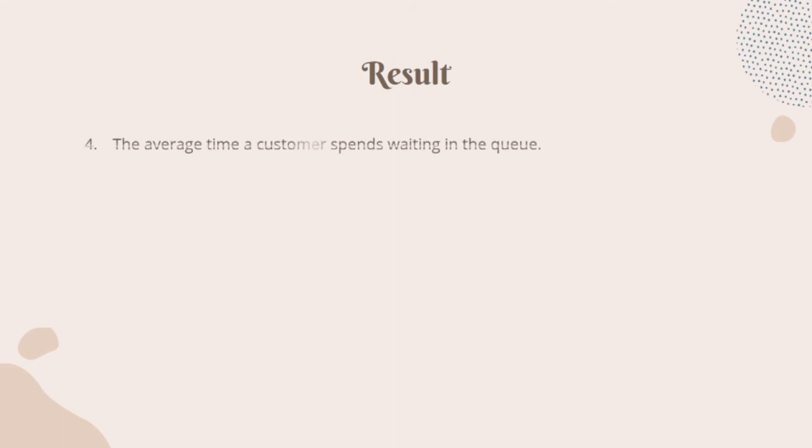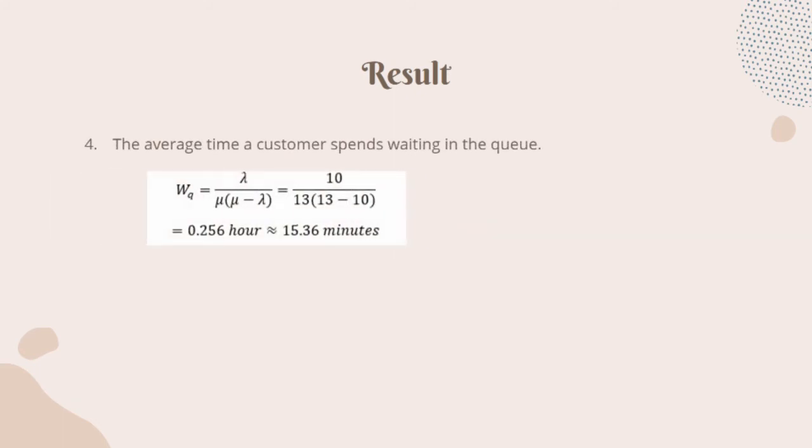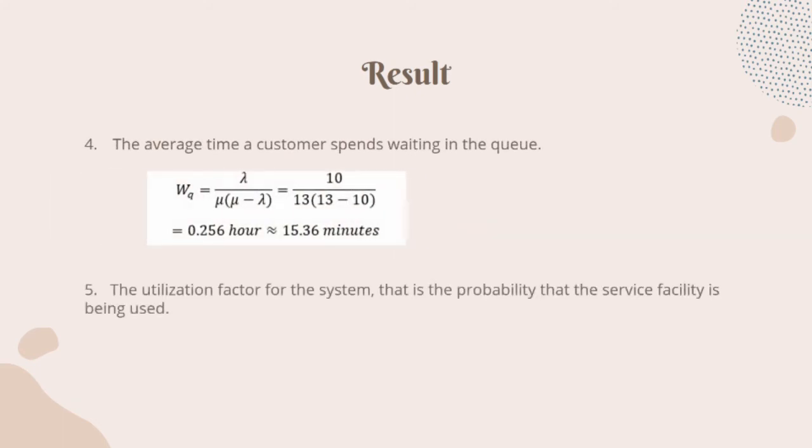Then, we also want to determine the average time a customer spends waiting in the queue, so we use the formula Wq, which is lambda over mu multiplied by mu minus lambda, and we obtain 0.256 hour, or approximately 15.36 minutes when 0.256 is multiplied by 60.